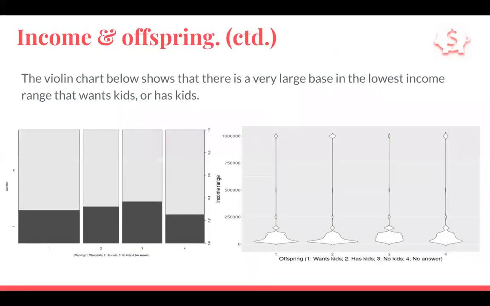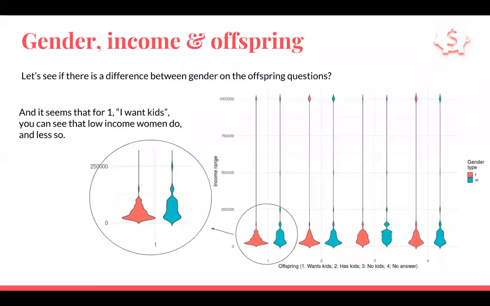Next slide. Here in the violin chart below, we see that the very large base is in the low income range. And for number 1, wants kids, or has kids, number 2, you can see that the base is very broad. Next slide. So we wanted to see, is there a difference between the genders, between females and males?